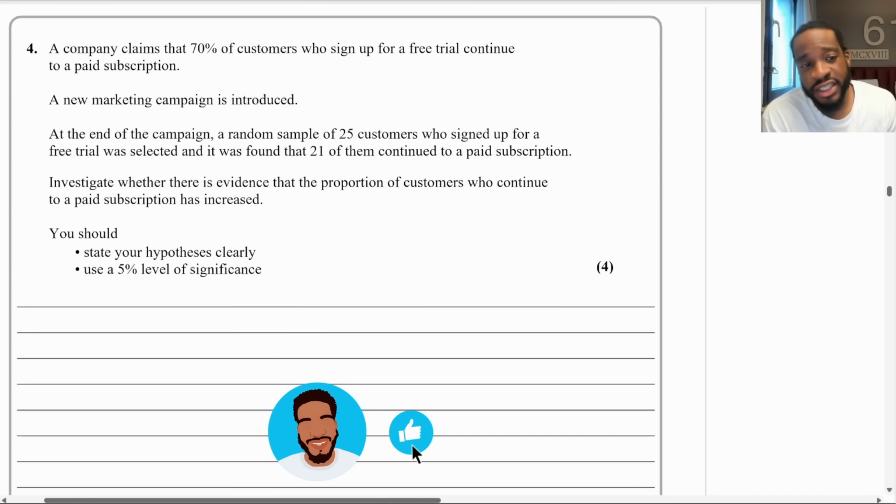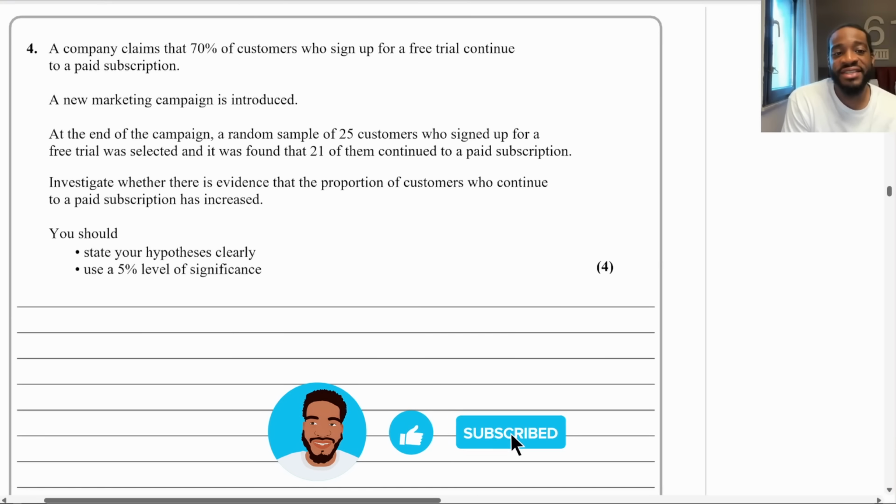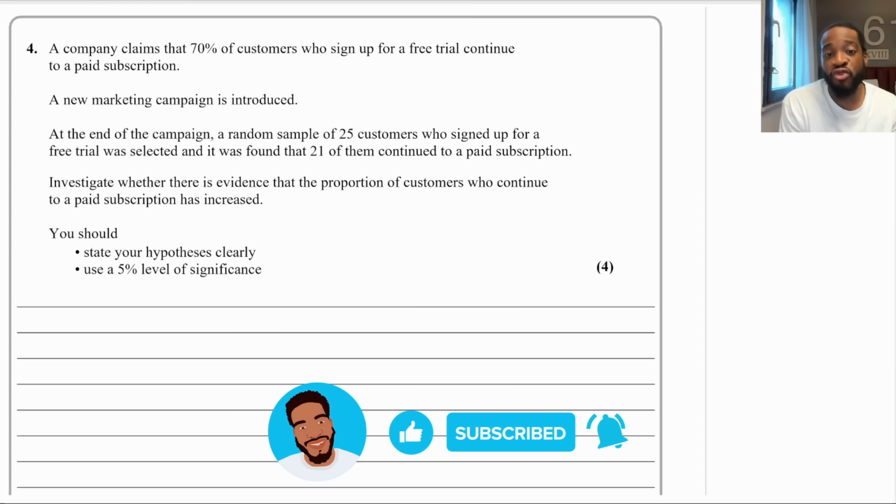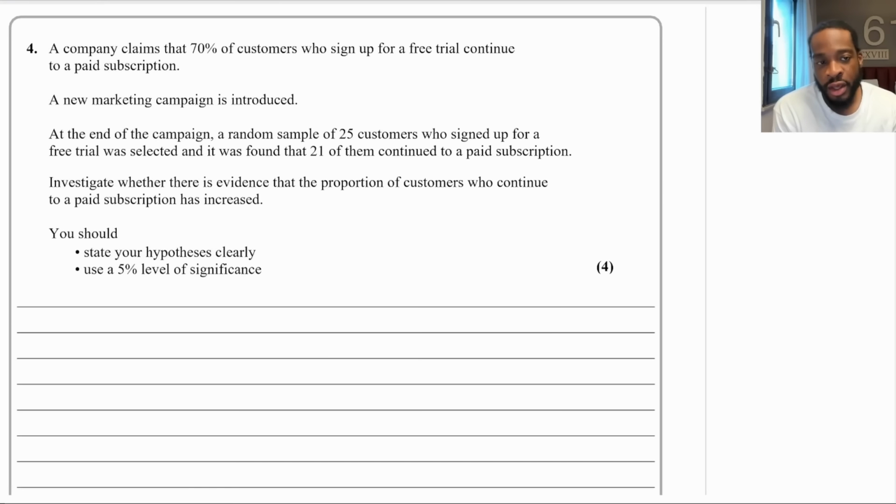Okay, so question 4 says, a company claims that 70% of customers who sign up for a free trial continue to a paid subscription. A new marketing campaign is introduced. At the end of the campaign, a random sample of 25 customers who signed up for a free trial was selected, and it was found that 21 of them continue to a paid subscription. Investigate whether there is evidence that the proportion of customers who continue to a paid subscription has increased. You should state your hypotheses clearly and use a 5% level of significance. And this is a 4-marker.